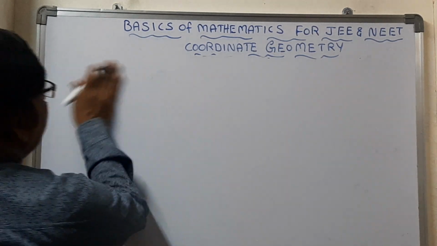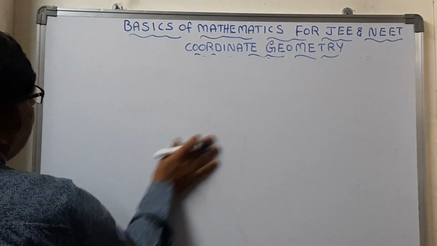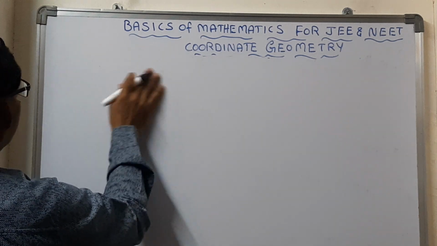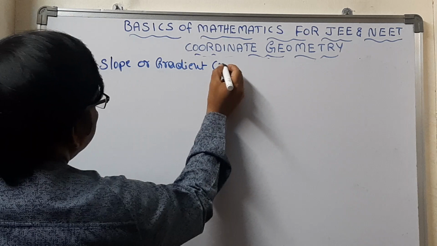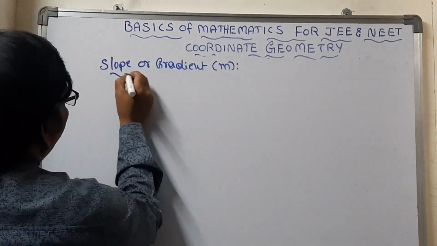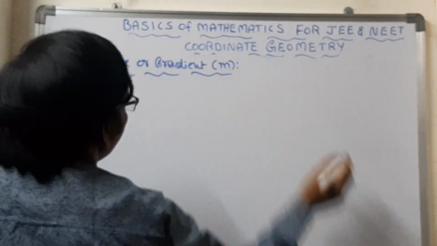Then what the graphs tell you is, the first one, when we are discussing the graph, let us discuss the slope, which we can also call the gradient. It is represented by the letter M. How can you find out a slope?